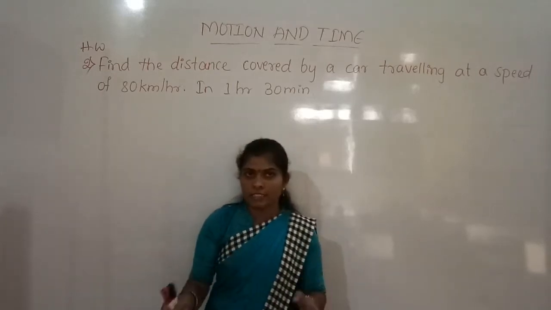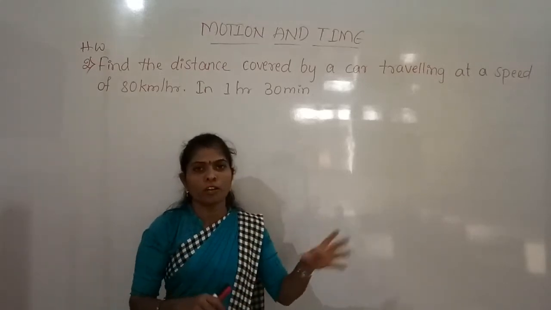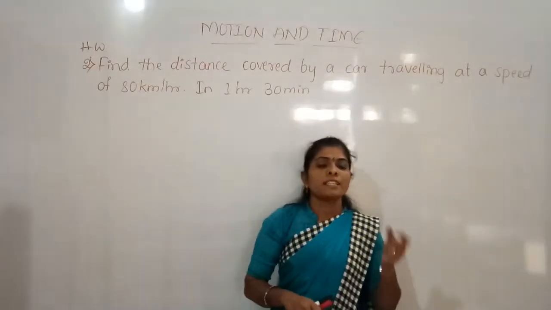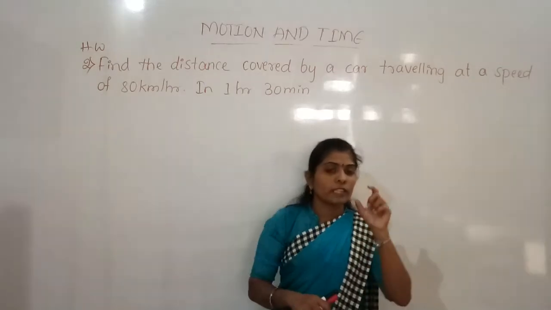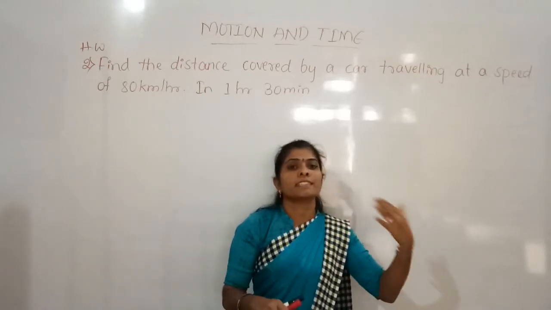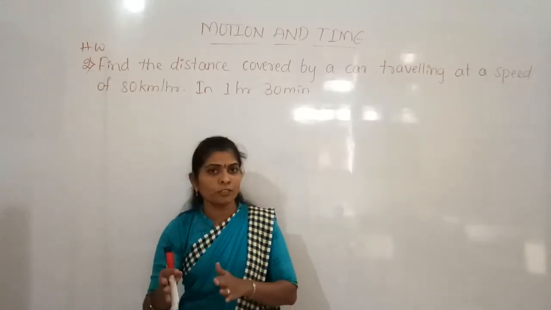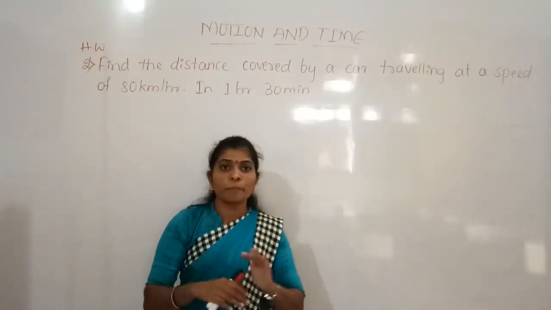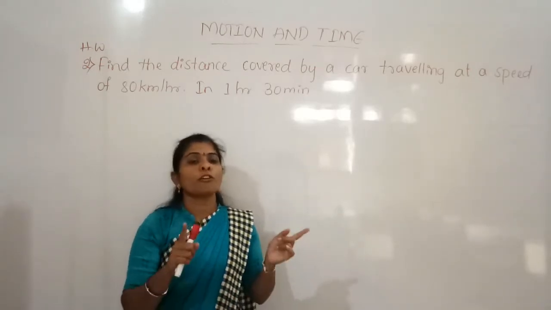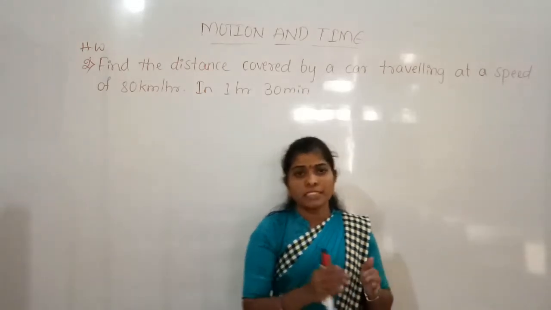And whatever we are discussing regarding the speed, that is the average speed of the object. I explained in yesterday's class how that speed can be calculated. In unit time, means in the given time, how much distance it has covered. For example, if the vehicle takes 1 hour to cover 65 kilometers, then 65 kilometers per hour is the speed, that is the average speed.